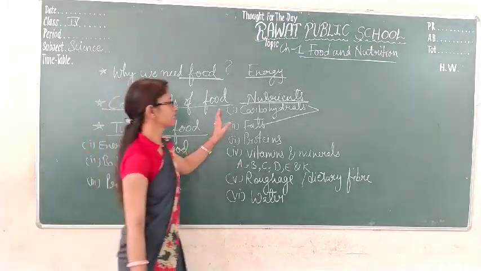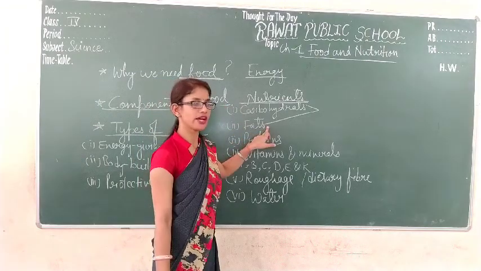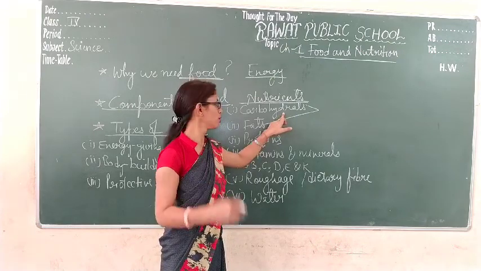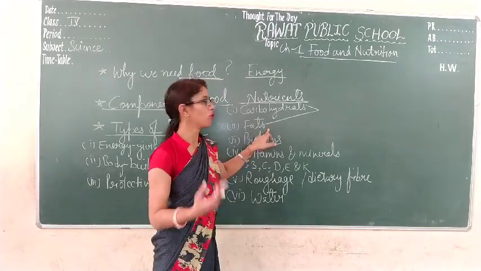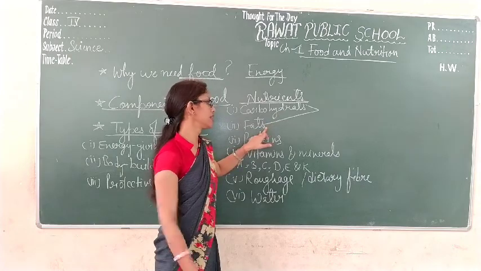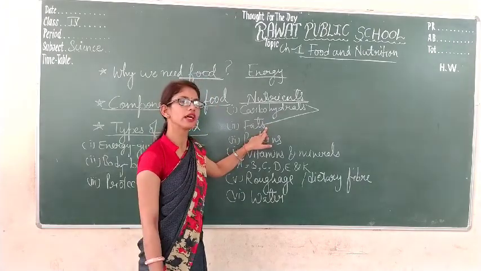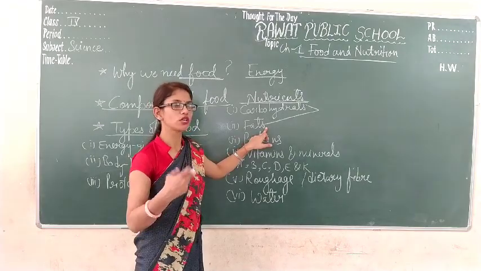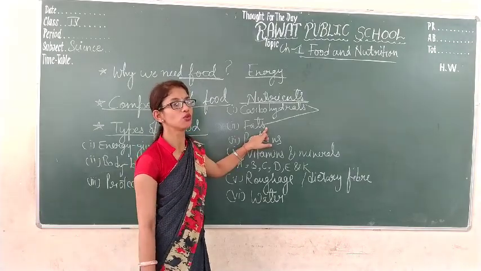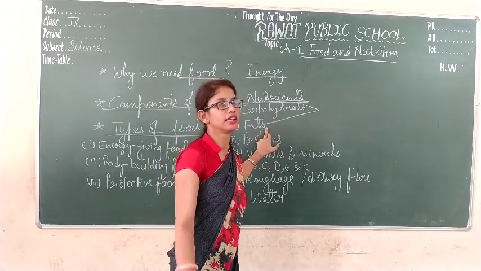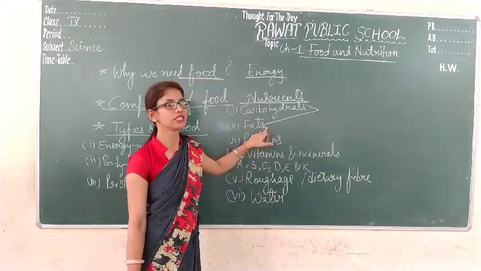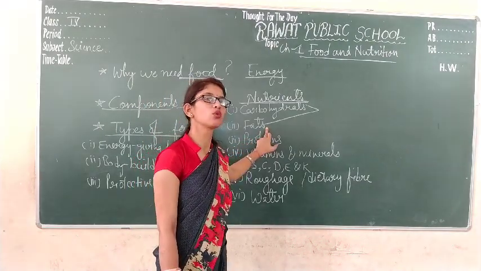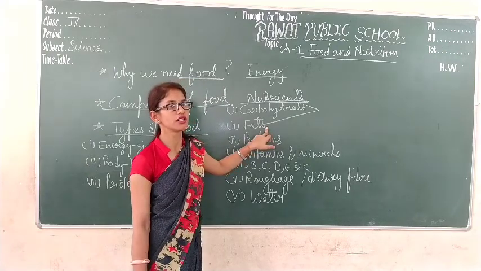So students, carbohydrates and fats give us energy. Carbohydrates provide us energy immediately, whereas fats provide more energy than carbohydrates, but for later use. It gets stored in our body and then provides energy later. If we take lots of fat in our diet, it leads to overweight and then obesity, and obesity will affect the growth and development of growing children like you.